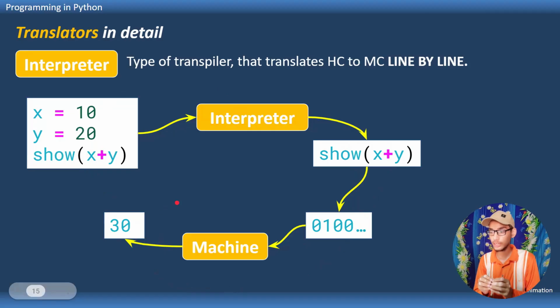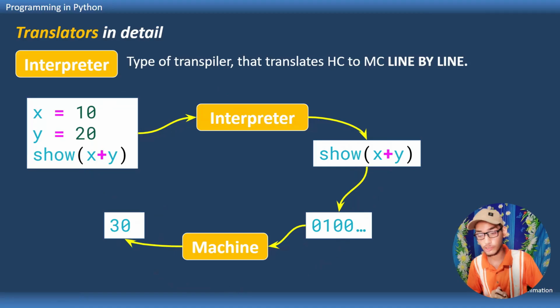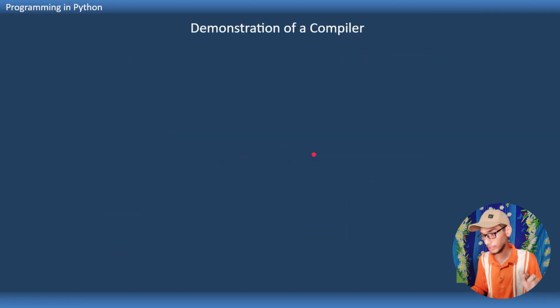It takes the first line, then second line, then third line, executes every line individually, gets the feedback, gets the output, displays the output if any. In this way, it interprets the whole program. While the compiler takes all the code all at once and converts it into the machine code, and the machine runs all that code. To understand these two things in more detail, let us see a simple and short animation.